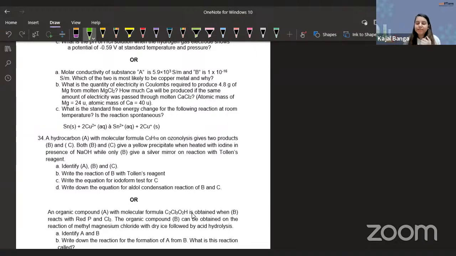Like for chemical kinetics, they made sure they have the Arrhenius equation. For electrochemistry, they made sure they have the galvanic cell and the electrolytic cell. So they have tried to touch every aspect of the chapter, and I felt the distribution of marks is very good. Yes, for one chapter that I told you, alcohol, ether and phenol, I felt it could have been increased. But there were many objective kind of questions asked, which ultimately compensated for this.